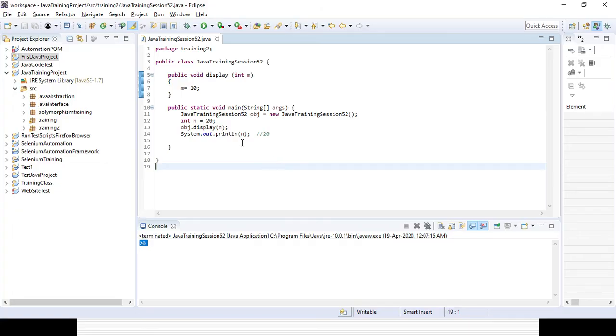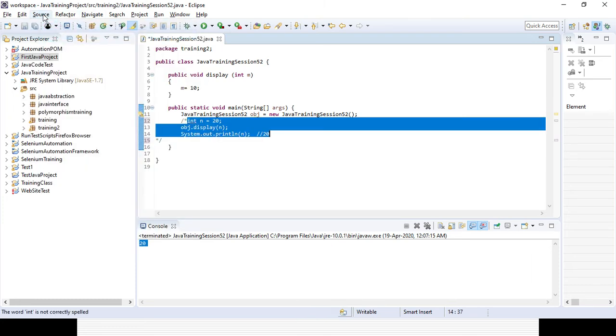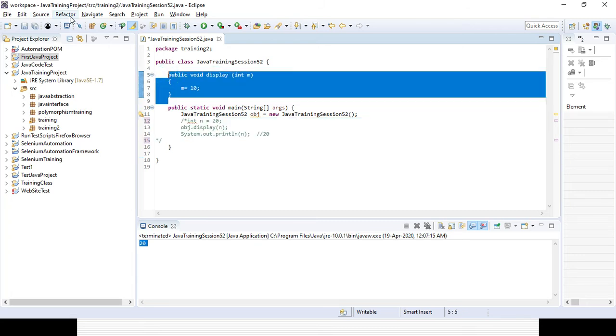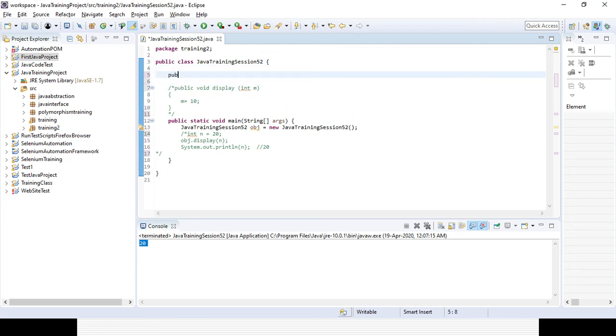Now I will show you another example of call by reference. For that, let's comment out the code for the method that was written. Instead of that, I'll create another method, public void display. The same method name you can use.